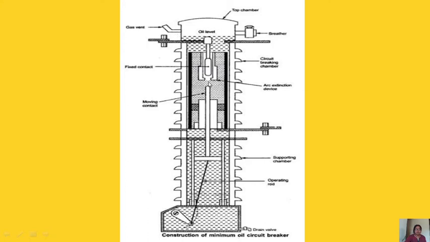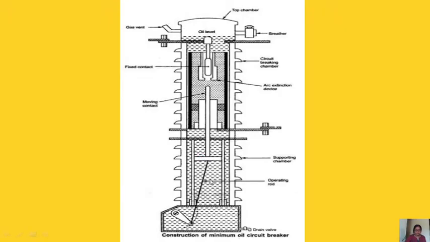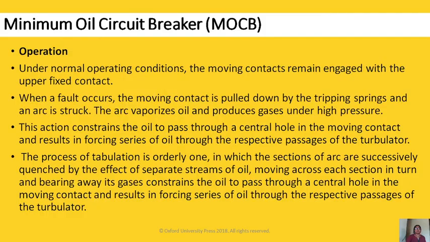As the contacts start separating, the piston goes in the downward direction. This will force oil near to this, so new oil comes in contact with the arc and the arc gets extinguished.